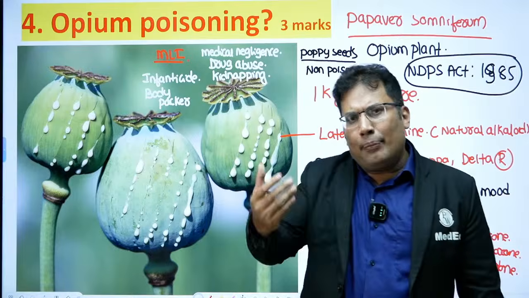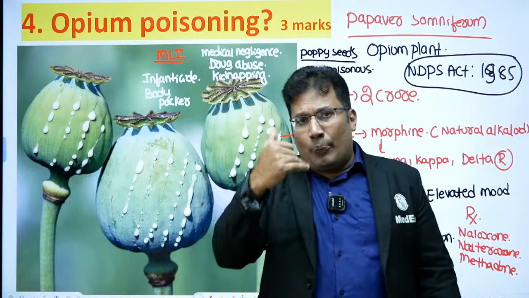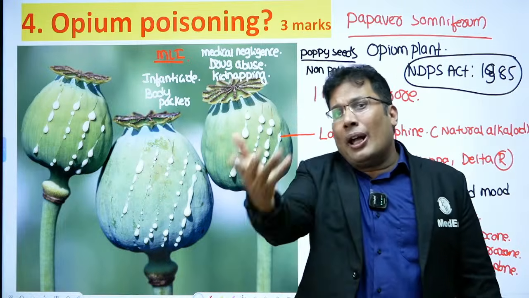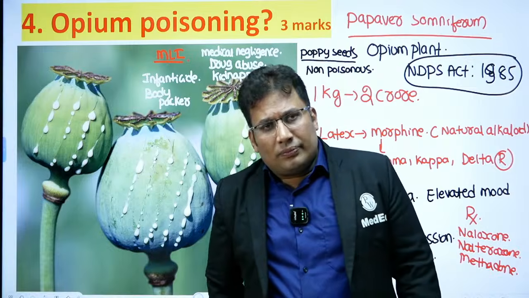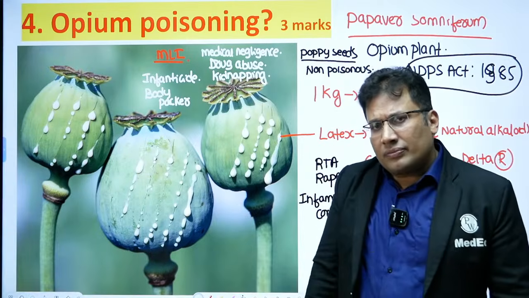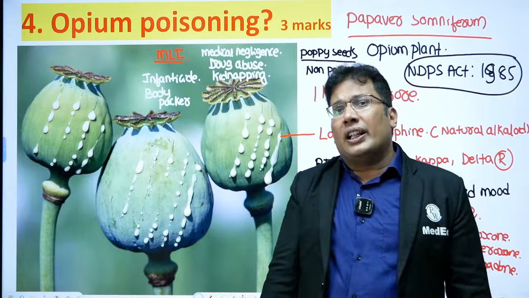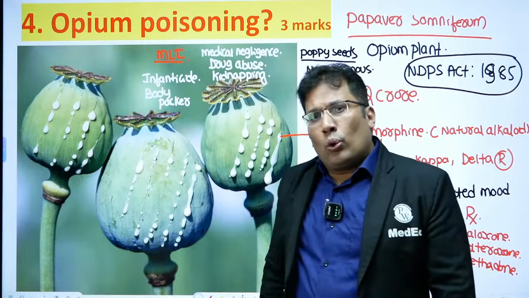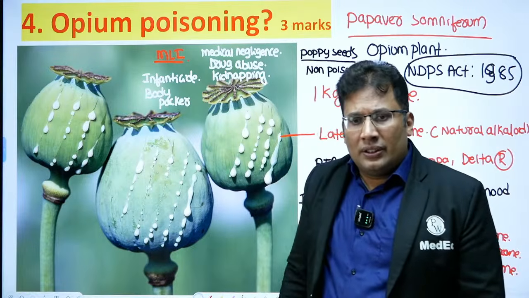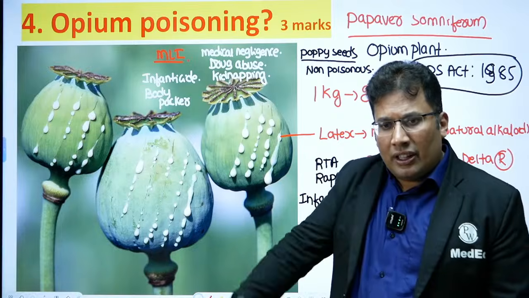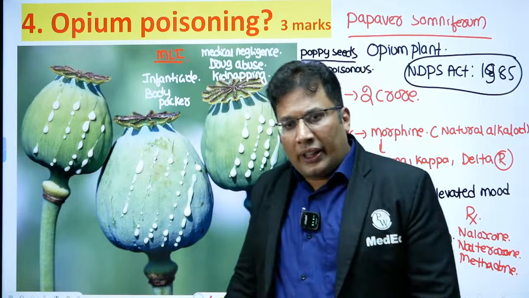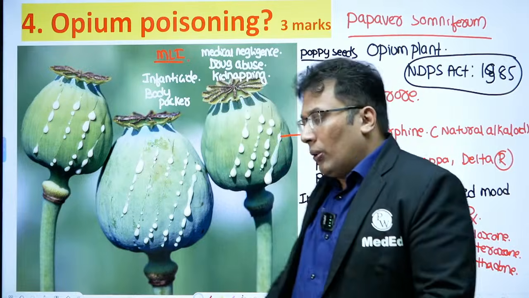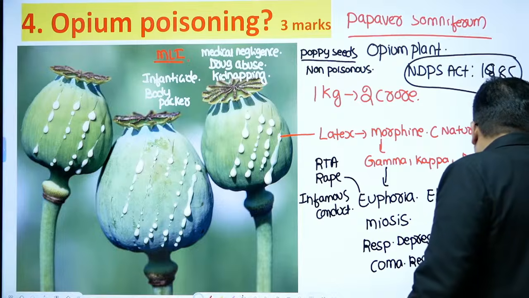Srinivas says it can be heroin also. In body packer syndrome, not only cocaine, it can be heroin also, any drug, because these drugs are very costly. One kg of heroin can be around 1 crore, 2 crore. That's why. That's great, Srinivas. Okay, clear. That's great. Now, next topic.